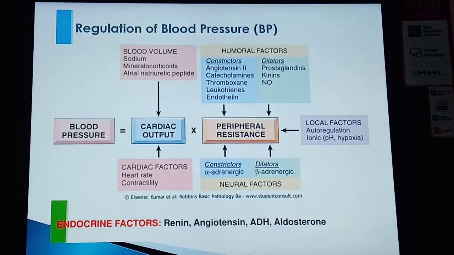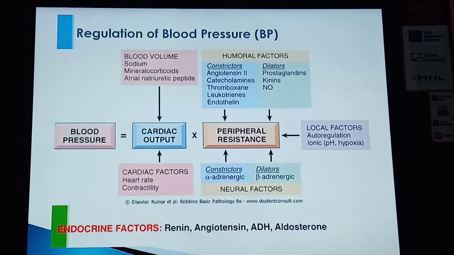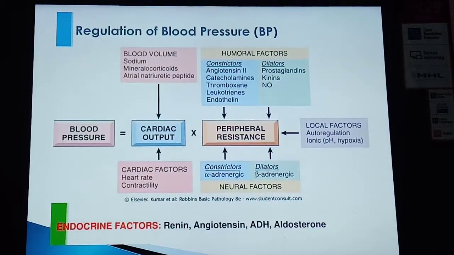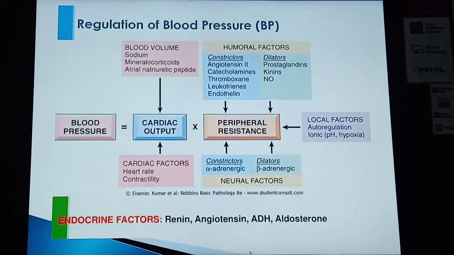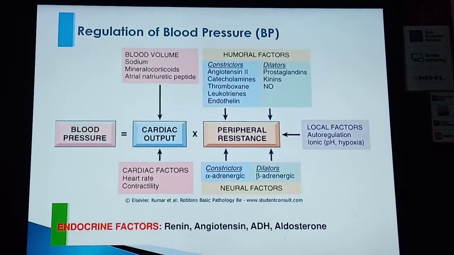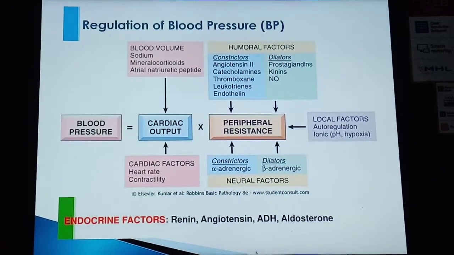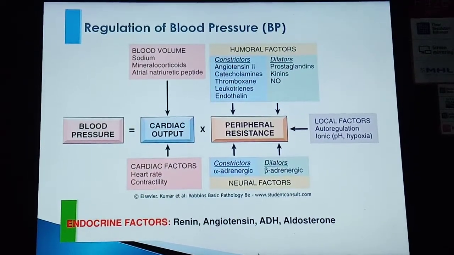Blood pressure is maintained by cardiac output and peripheral resistance, and local factors like autoregulation, ionic factors like pH and hypoxia. Cardiac factors are heart rate and contractility. All these factors are interrelated and all are involved in maintaining normal blood pressure in our body.